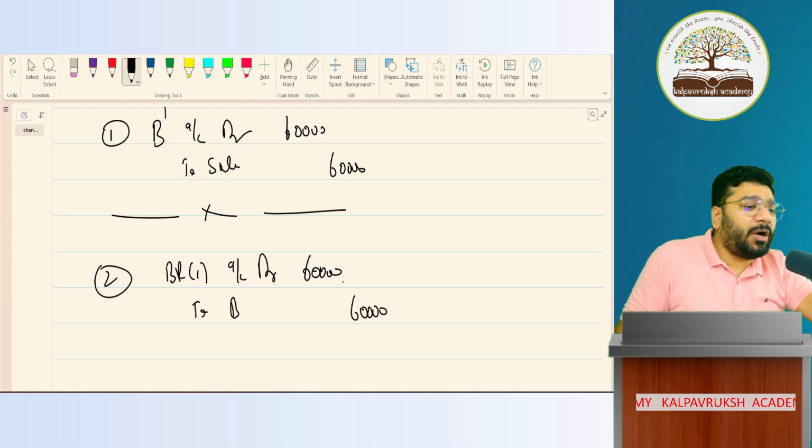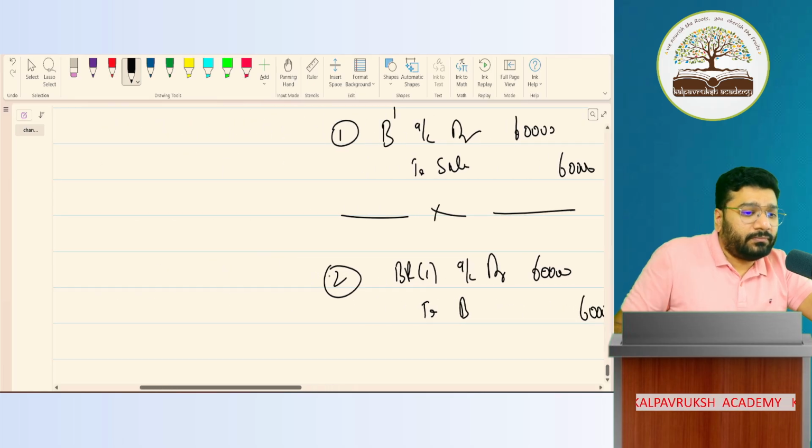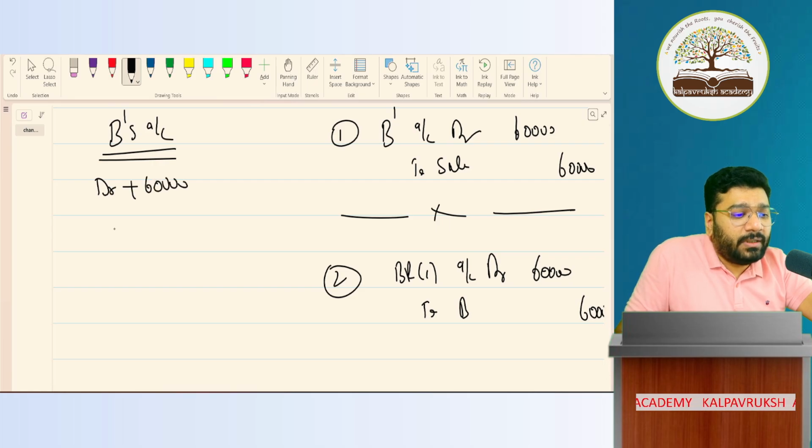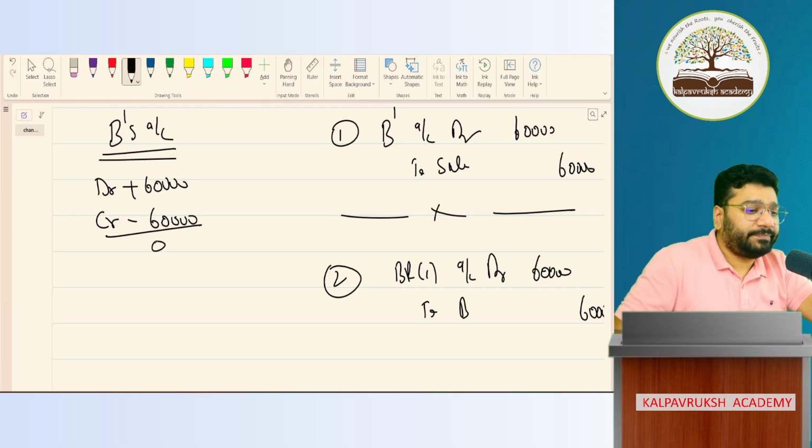What is the balance in B's account? 0. Put B account here. B's account. First debited plus 60,000, then credited minus 60,000. As of now, it is zero balance.